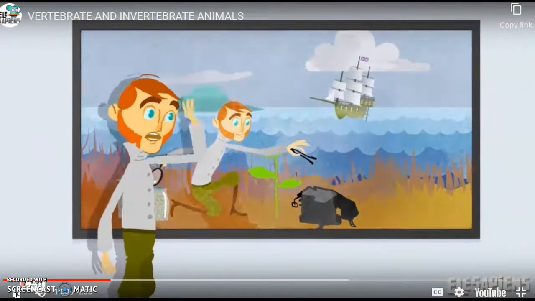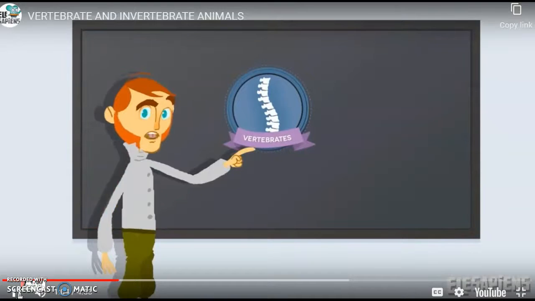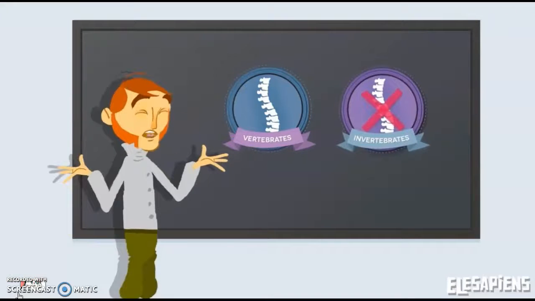The animal kingdom can be classified into two large groups. Vertebrate animals that have a vertebral column or spine, and invertebrate animals that do not have it.